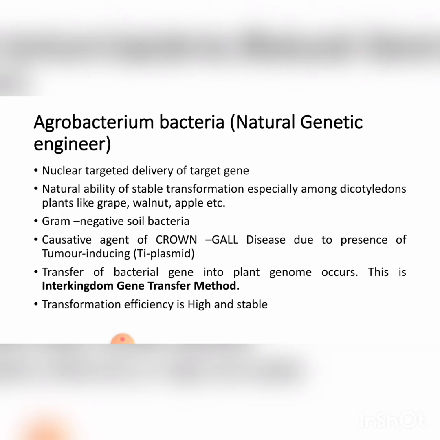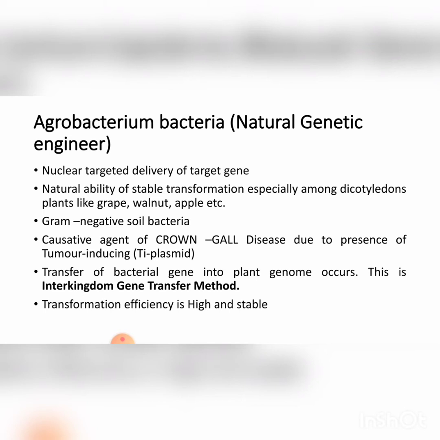It is a natural genetic engineer due to the presence of the tumor inducing plasmid. It causes crown gall disease. Crown gall disease is caused due to the presence of an oncogenic region in the tDNA region of the Ti plasmid.